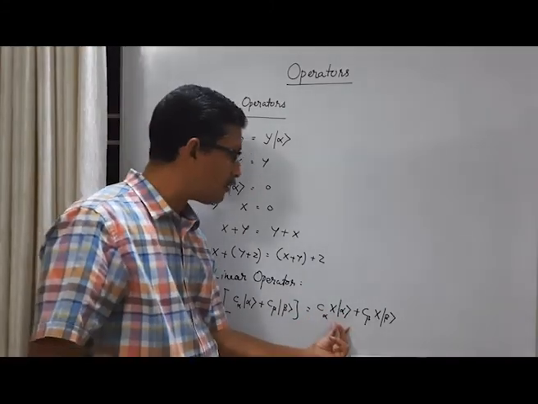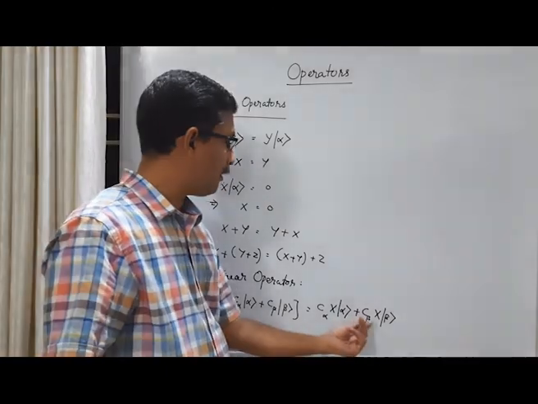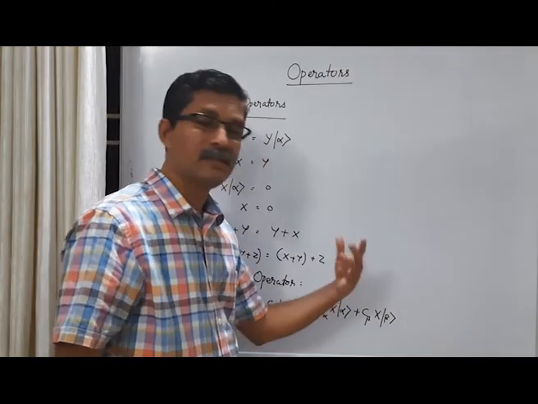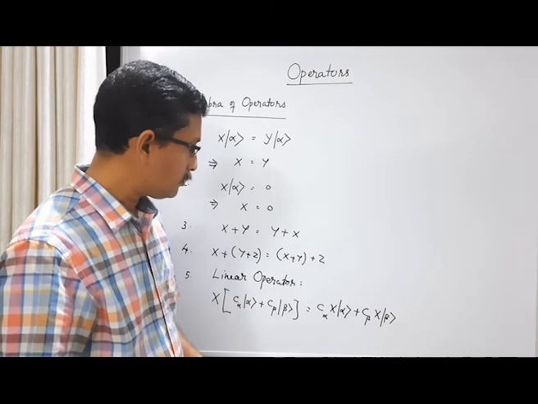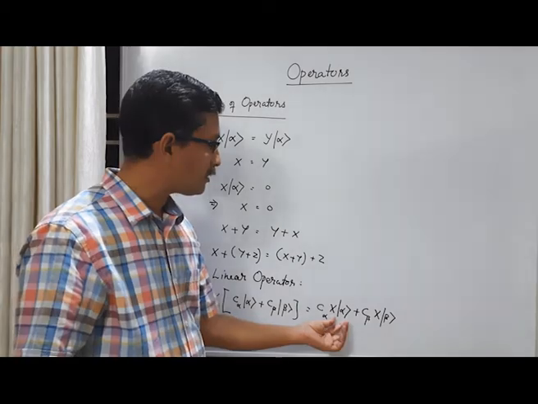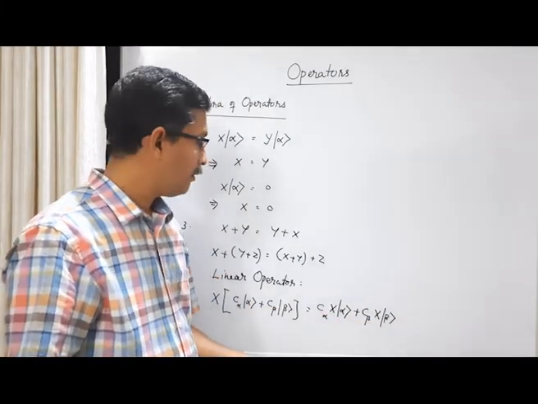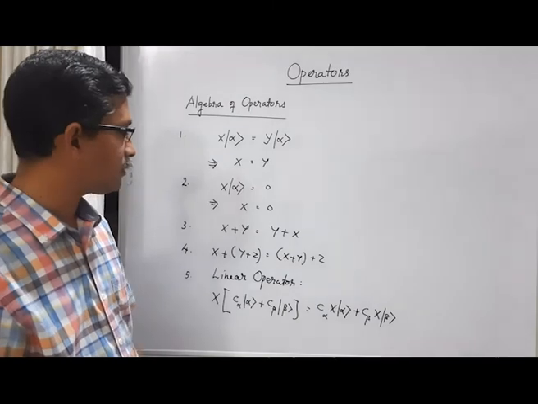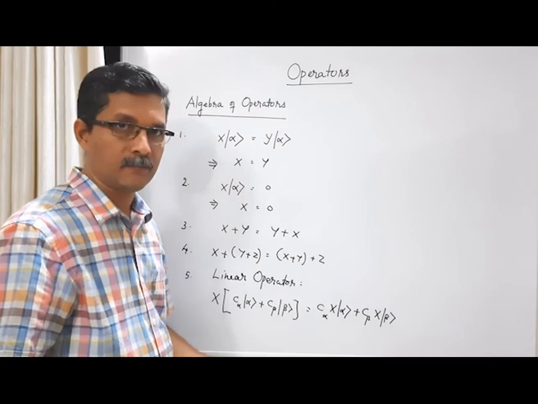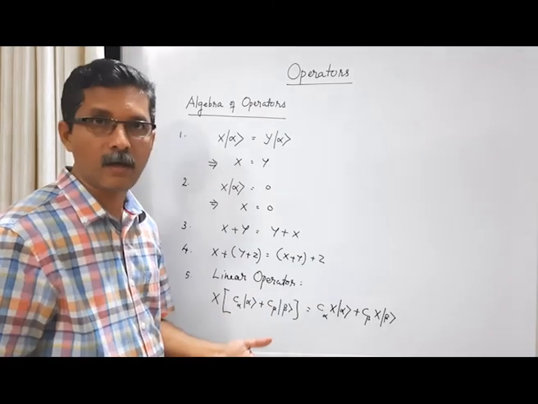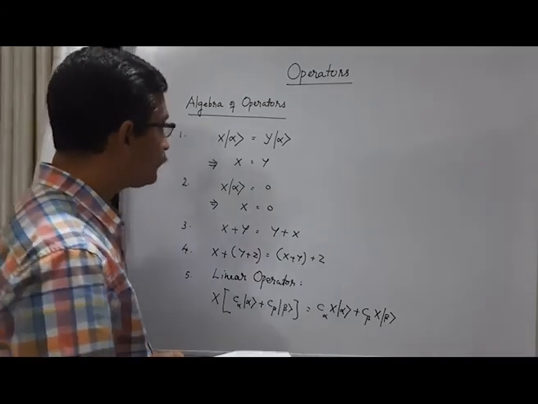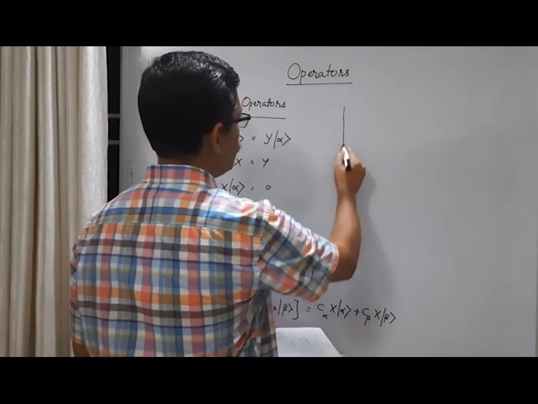X times ket alpha is another ket in general, let us say ket alpha prime, and X times ket beta is, let us say, ket beta prime, another ket. So it's the same linear combination of the new kets obtained by the operator acting on the old kets. This type of property is called the linearity property, and an operator satisfying it is called a linear operator. The majority of operators that we are going to encounter are linear operators. Okay, then let's continue.